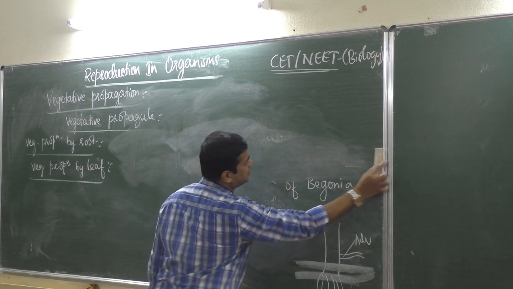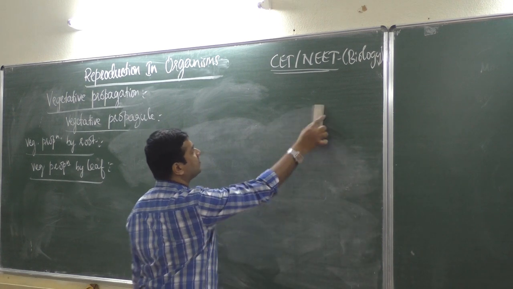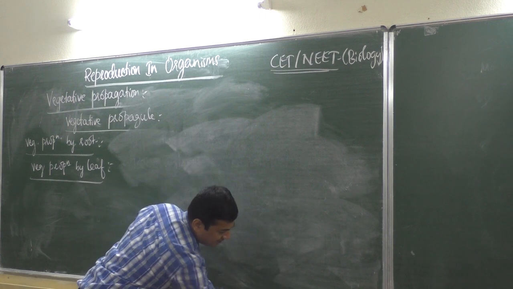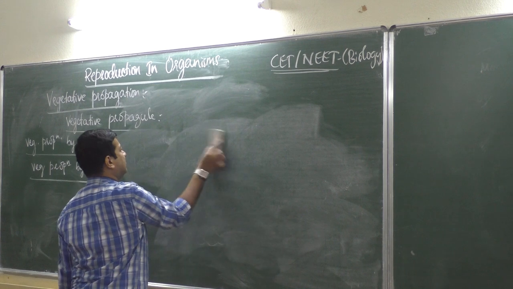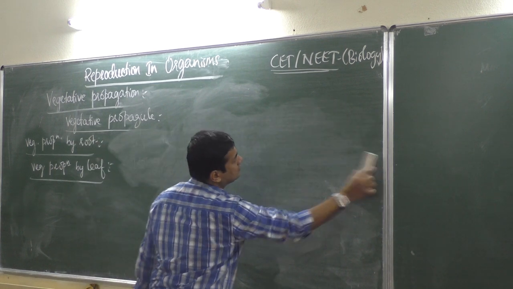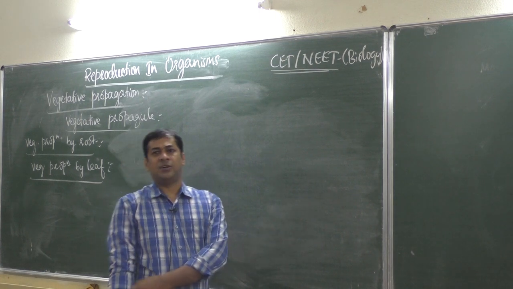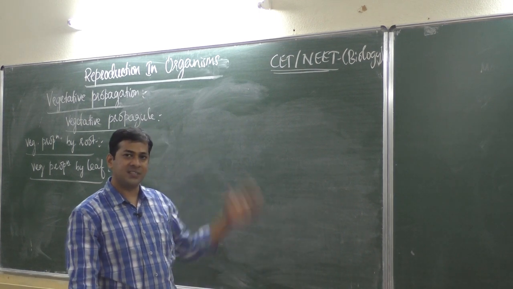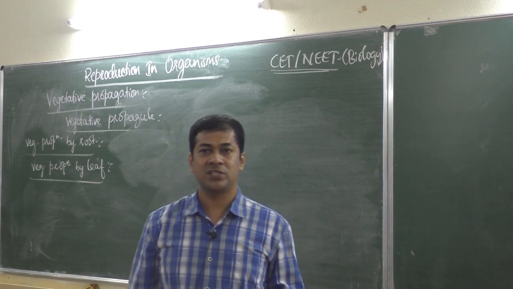Under that, subtypes are there, which we will see, which is very important for NEET, even for your theory part also. For the synopsis, what we are discussing now, for the theory part of NEET or CET, only the textbook is not enough.